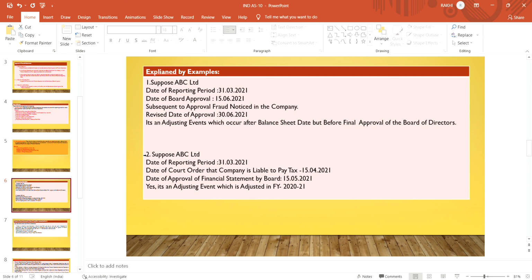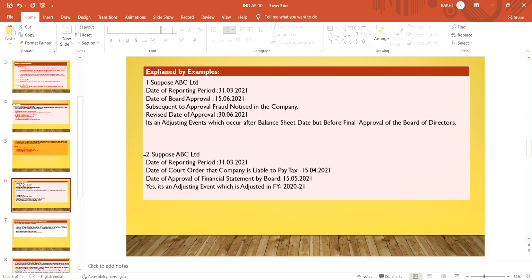So that effect is to be considered as an adjusting event which occurs after the balance sheet date and before the final approval of the financial statement by the board of directors. So this revised date is to be considered as the final approval by the board of directors.